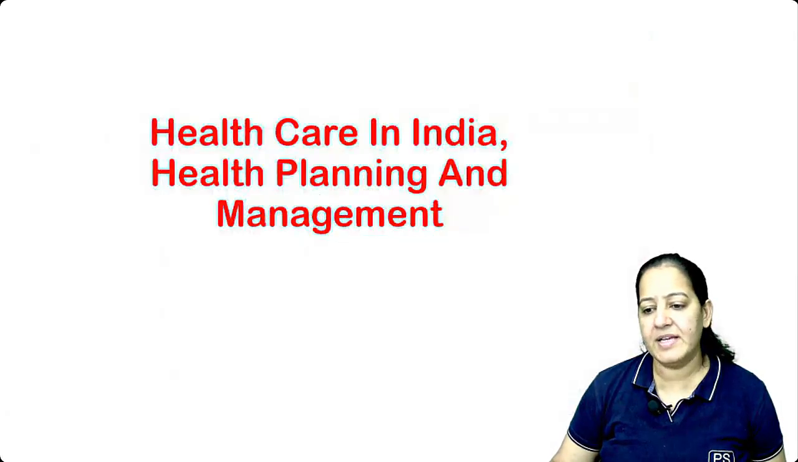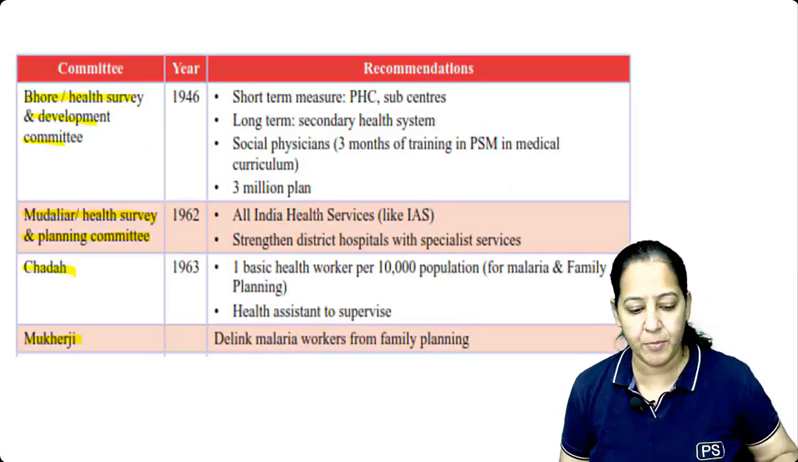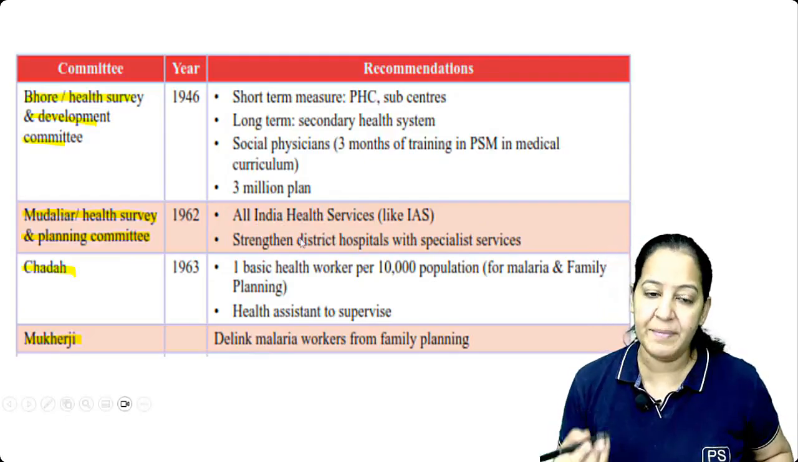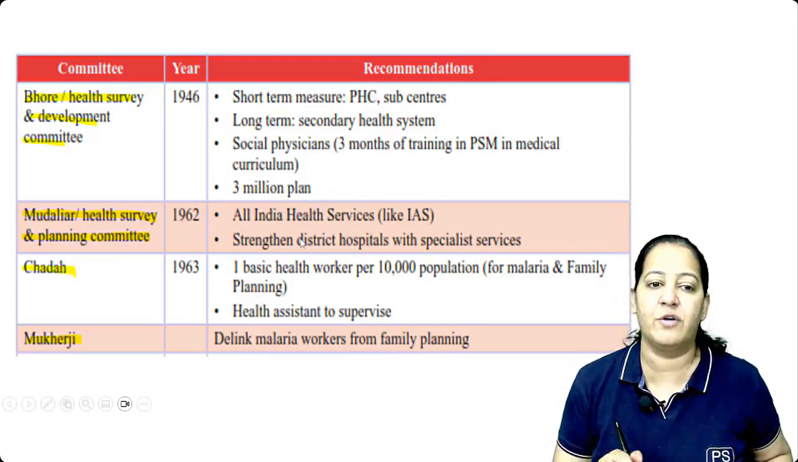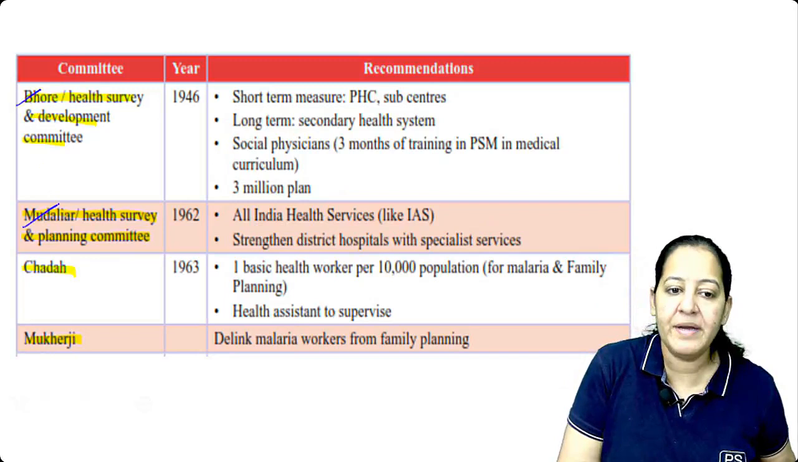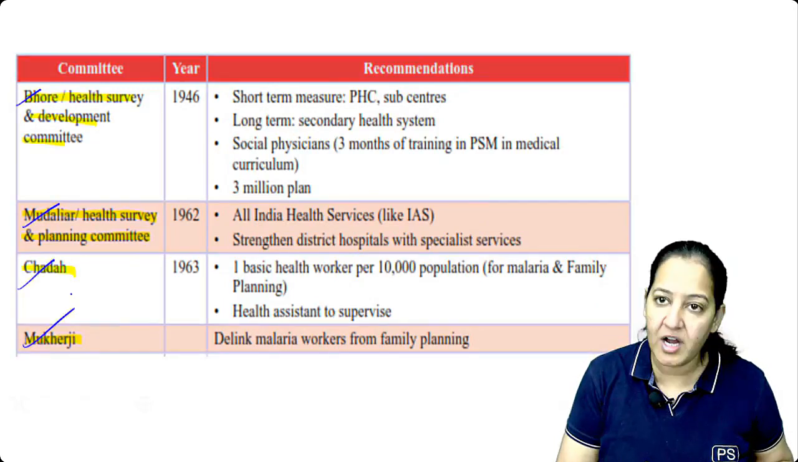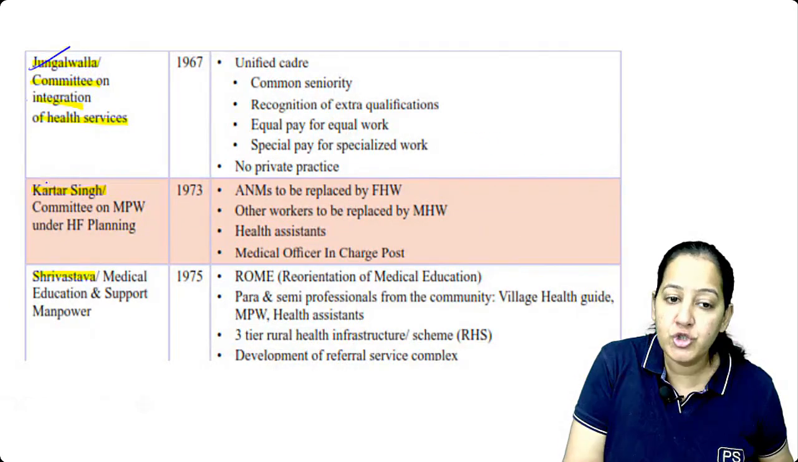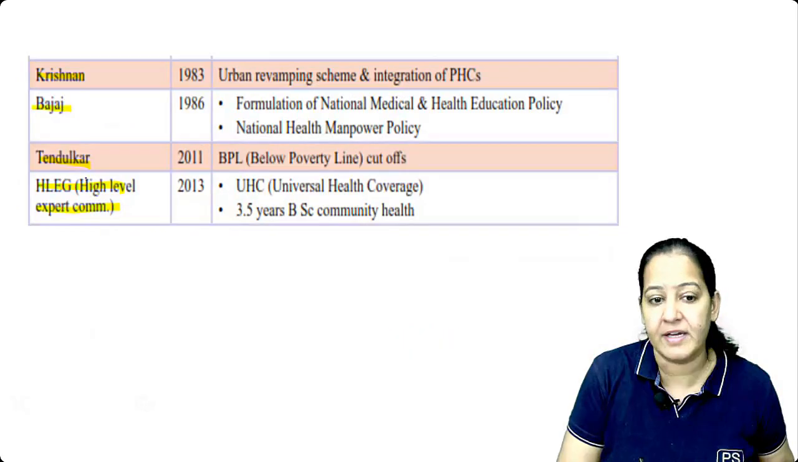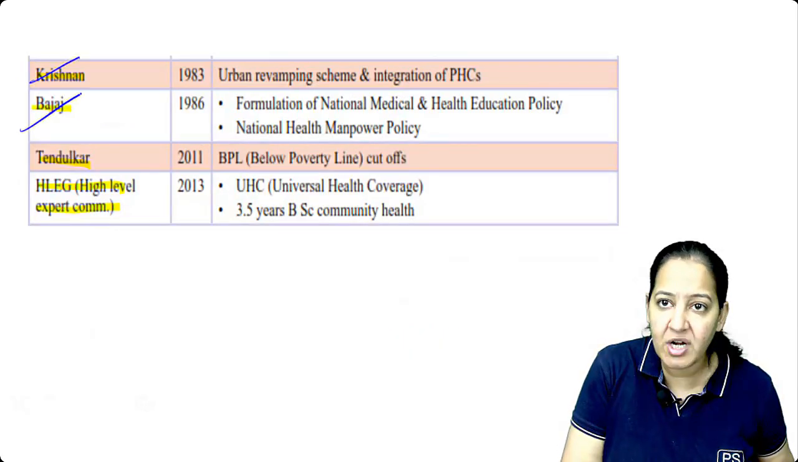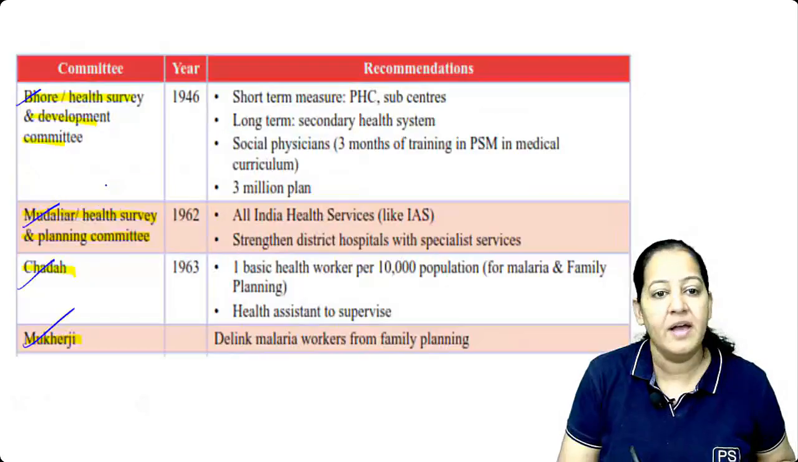Okay, these are the health committees. Just take the important points in them. Let me read the names of the committees, then I will tell you the important points in each of them. Bhor Committee, Mudliar Committee, Chaddha Committee, Mukherjee Committee, Junjulwala Committee, Kartar Singh, Srivastav Committee, Krishnan Committee, Bajaj Committee, Tendulkar Committee. They come in this sequence only.